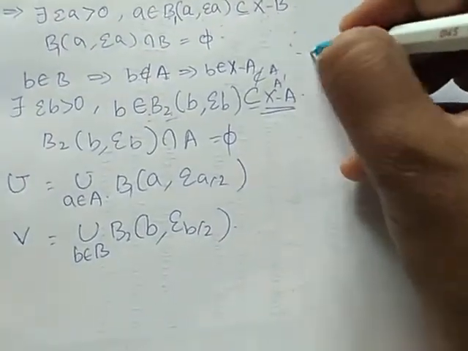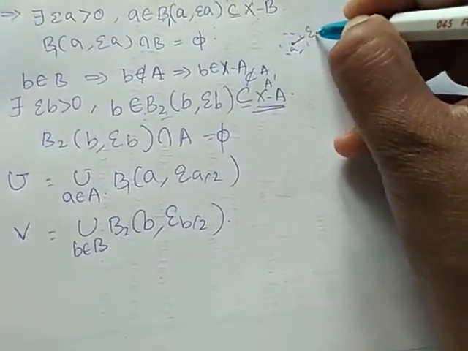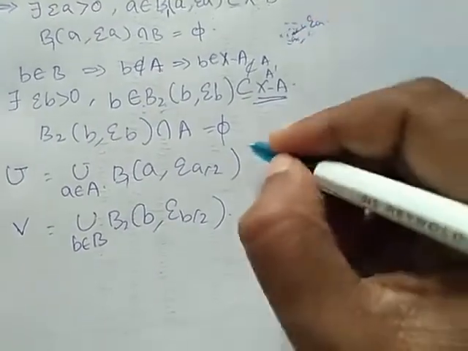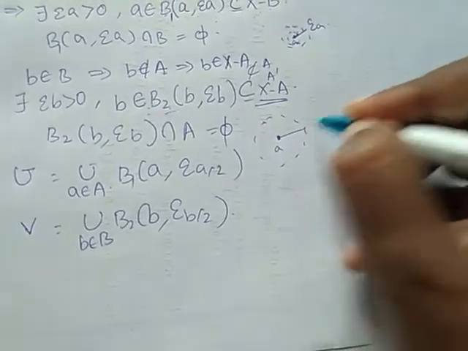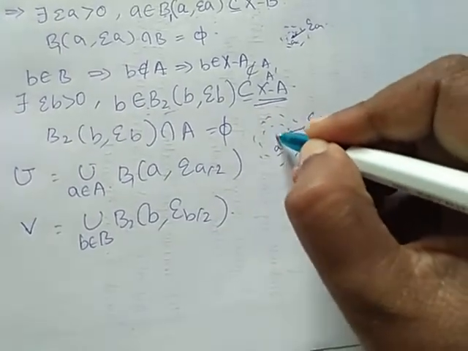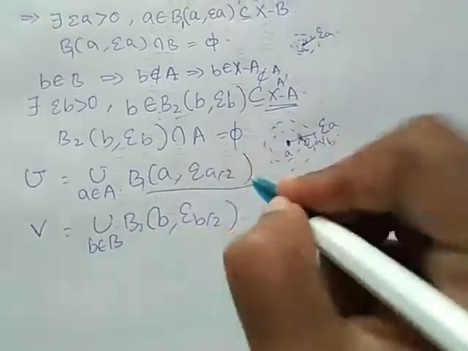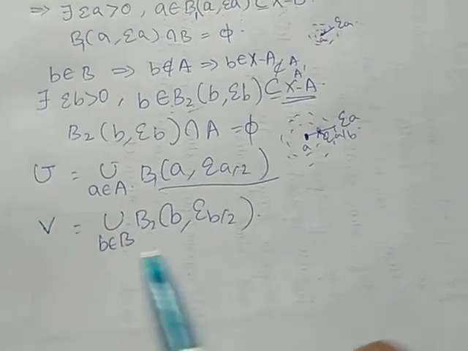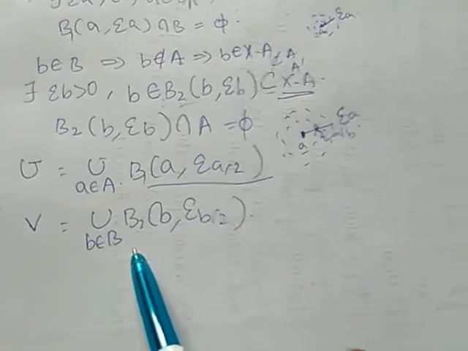See, suppose we have an open ball with center a and radius epsilon a. Now we are considering an open ball with center a and radius epsilon a by 2. We are combining all the open balls here, and here we are combining all the open balls with center b which belongs to capital B.